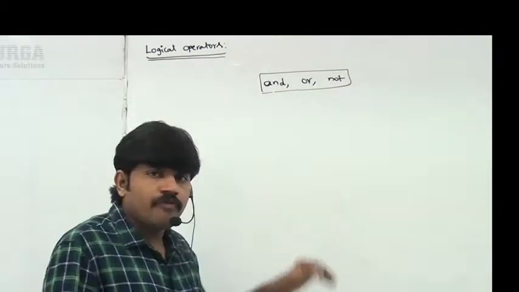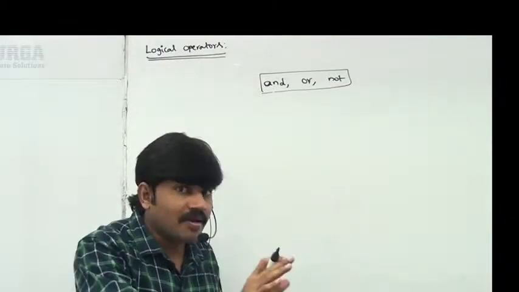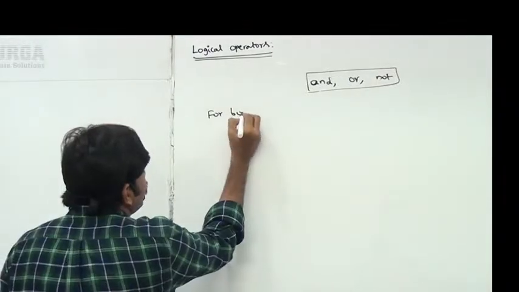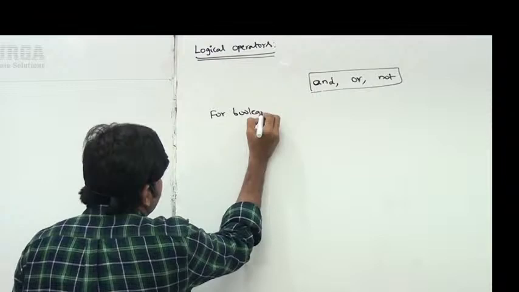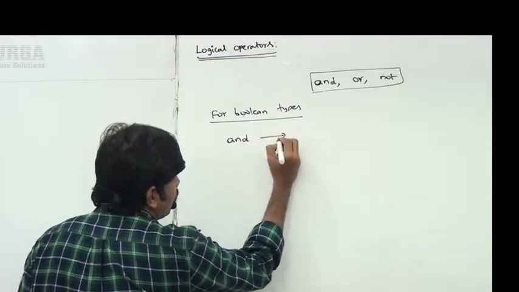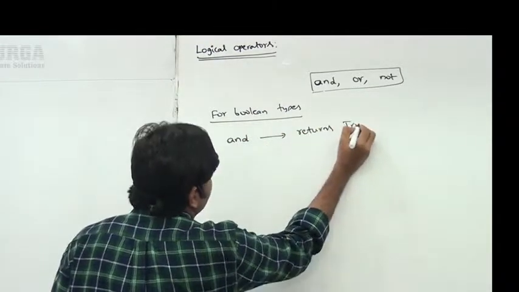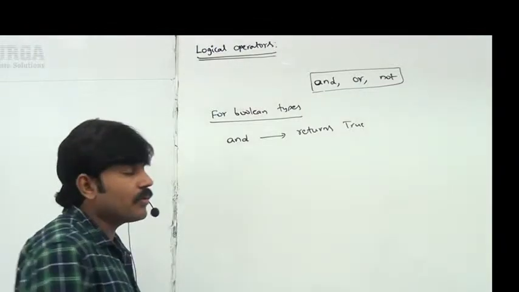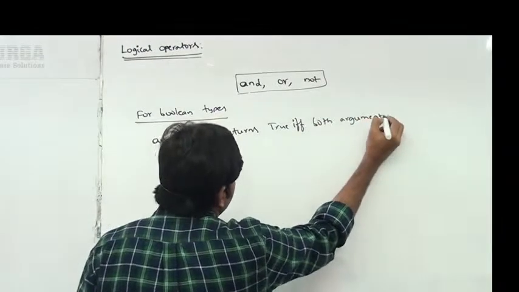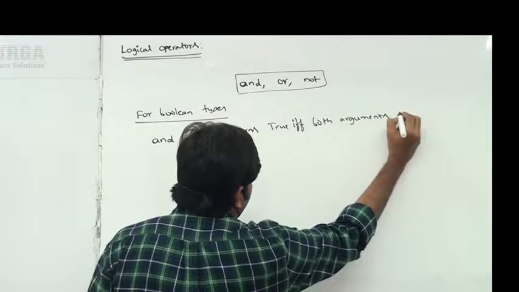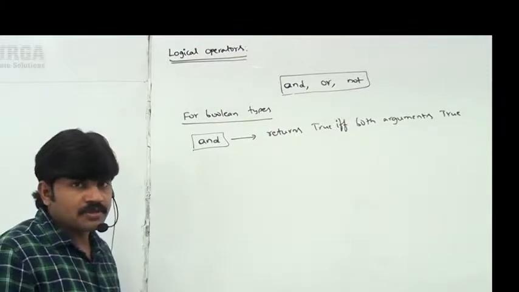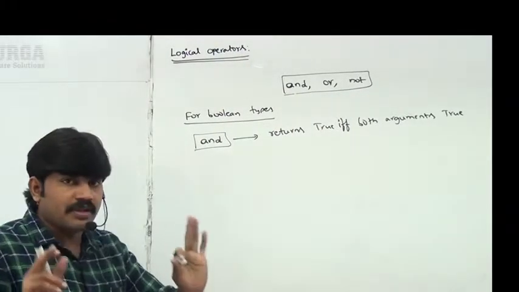So you can apply them for Boolean types and for non-Boolean types, but the behavior is different. Sir, for Boolean types, what is the behavior? Very simple. AND operator returns true if and only if both arguments are true, sir. If and only if both arguments are true, like this, right? So for Boolean type, if both arguments are true, then only the result is true.